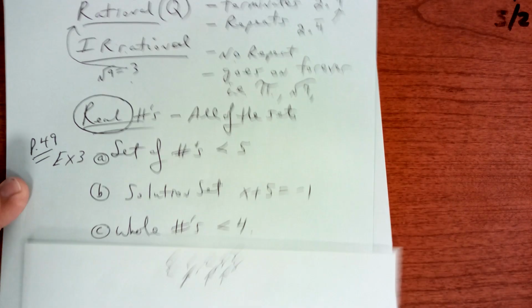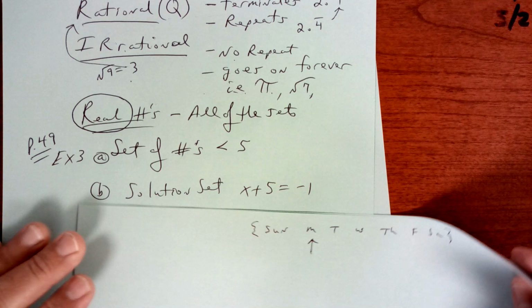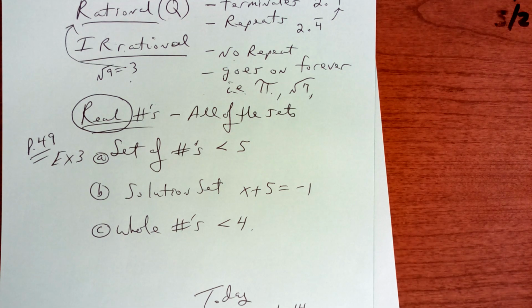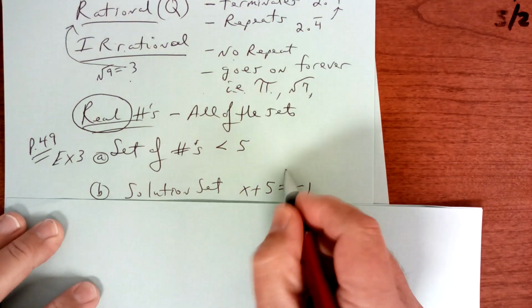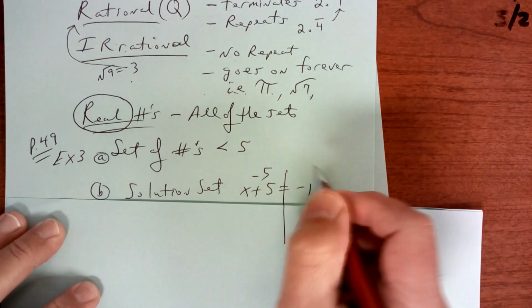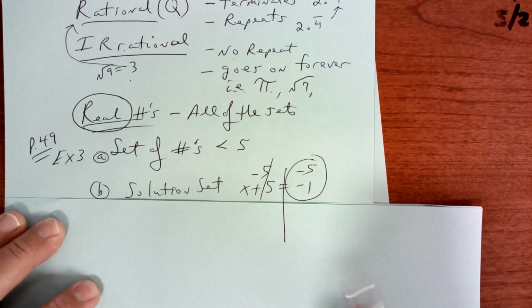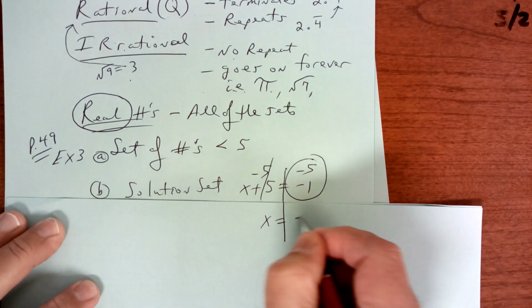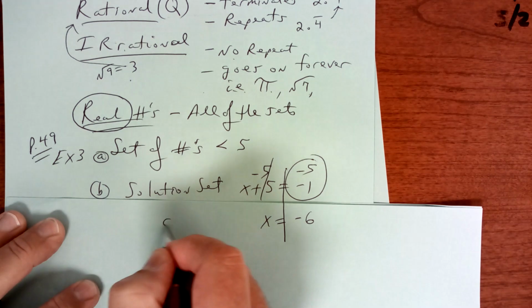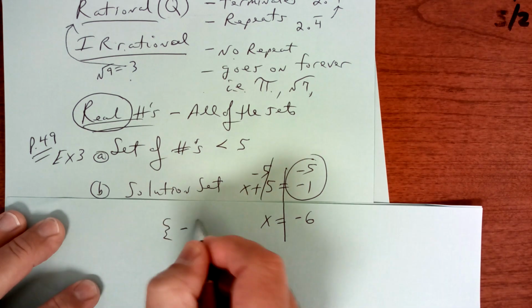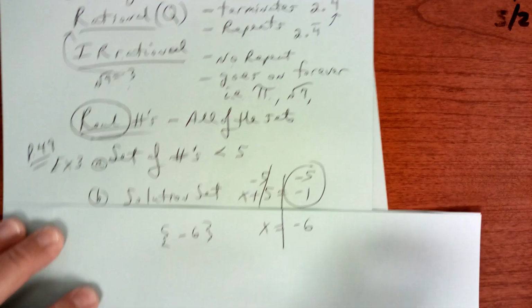The solution set of x plus 5 is equal to 1. Well, you have to solve that. So what you're going to do is draw a line, subtract 5. Since these are the same, you got to add them up. So it's going to be x is equal to negative 6. So the solution set is just one number. It's negative 6.